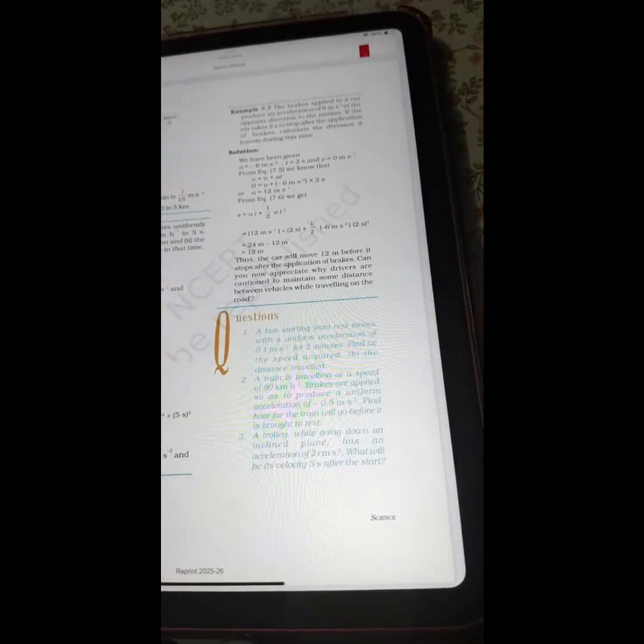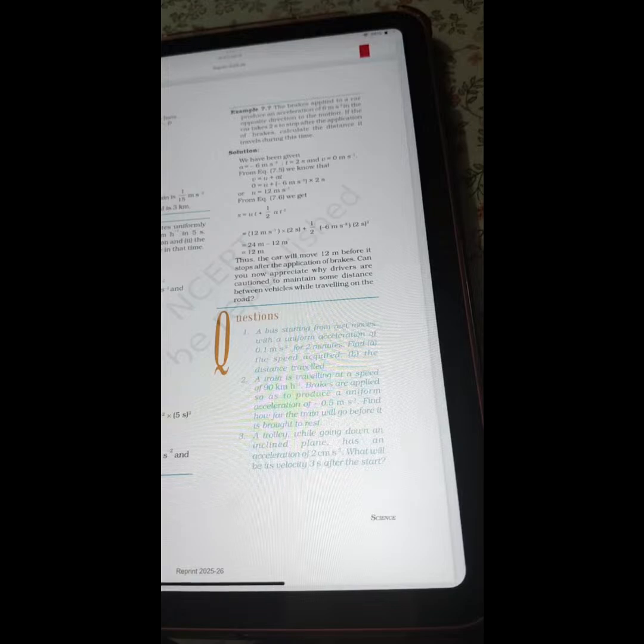Example 7.7, the brakes applied to a car produce an acceleration of 6 meter per second square in the opposite direction to the motion. If the car takes 2 seconds to stop after the application of the brakes, calculate the distance it travels during this time. Solution, we have been given a = 6 meter per second square, t = 2 second, v = 0 meter per second. From equation 7.5, we know that v = u plus at. So after calculating, you can get the value of u as 12 meter per second.